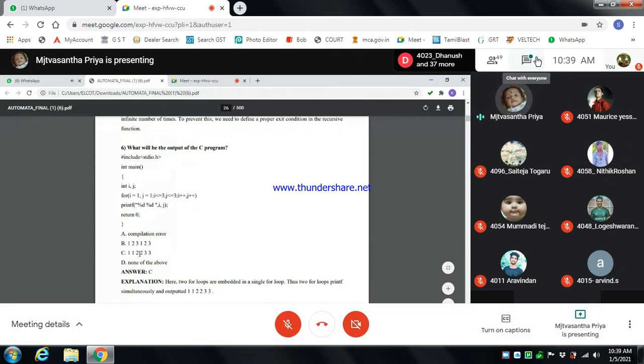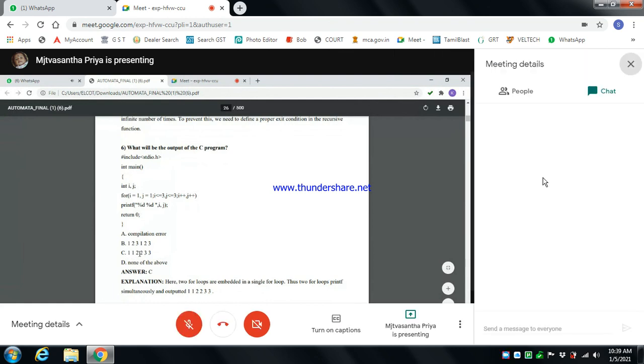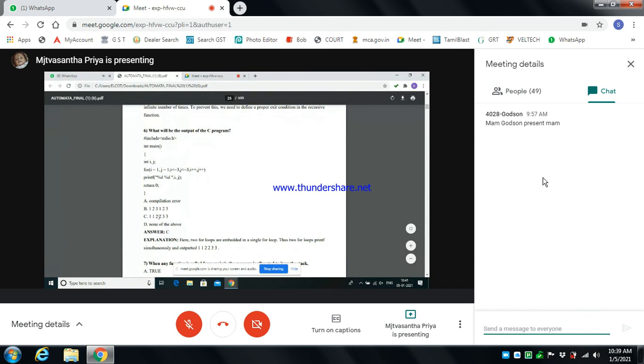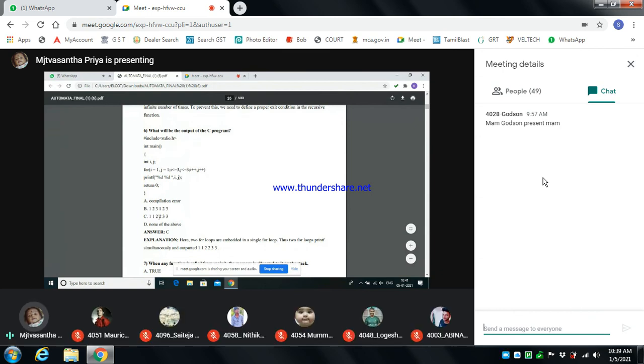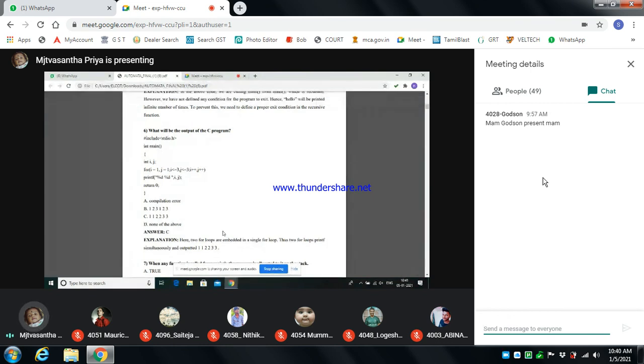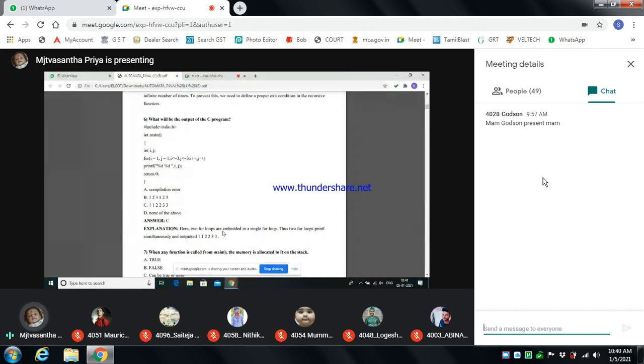So already wrong, so C can be the answer. First value will be printed as I and j, second value as I and j, and third value as I and j. Like that only it will print. So 1, 1, 2, 2, 3, 3.